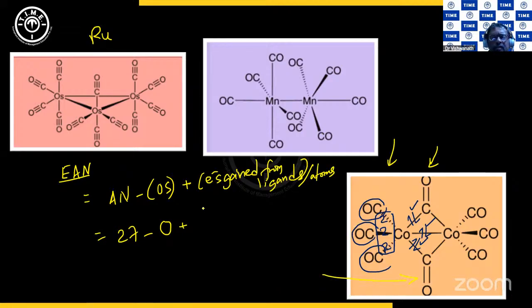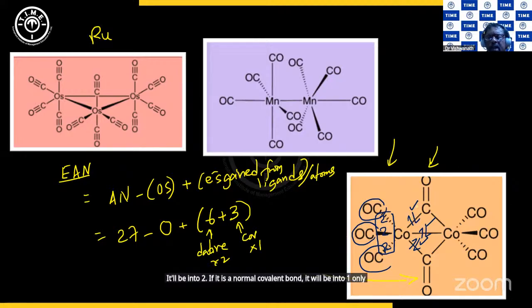Now ligands will give 6, as 3 ligands are there, and then 3 from 3 covalent bonds. If it is a dative bond, it will be times 2. If it is a normal covalent bond, it will be times 1 only. Only 1 electron is gained here. So how much is 27 plus 9? It is 36. 36, you know, is the atomic number of krypton, which is a noble gas.